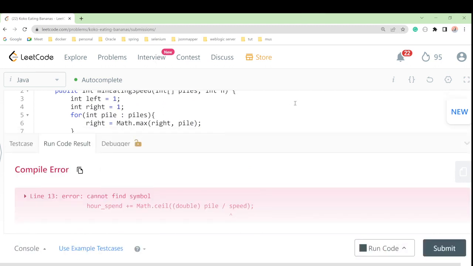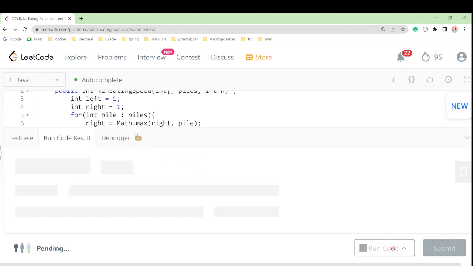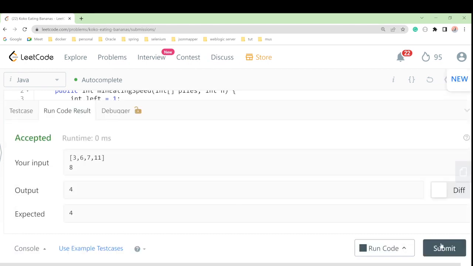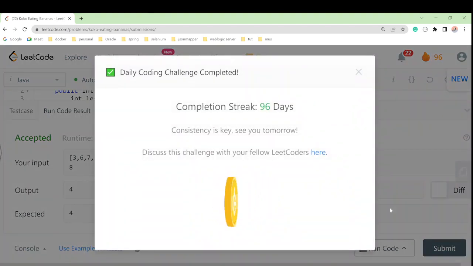Okay, so this is not working. Why? We have taken the max or selling value, and we have taken the speed, right? And pile by, sorry, not pile by, mid, we can say. Okay, mid value. Yeah, let's submit this one. Yeah, this is working fine, working for me, right?